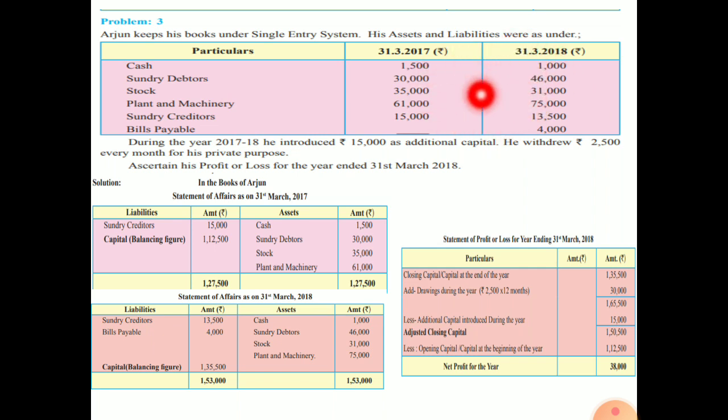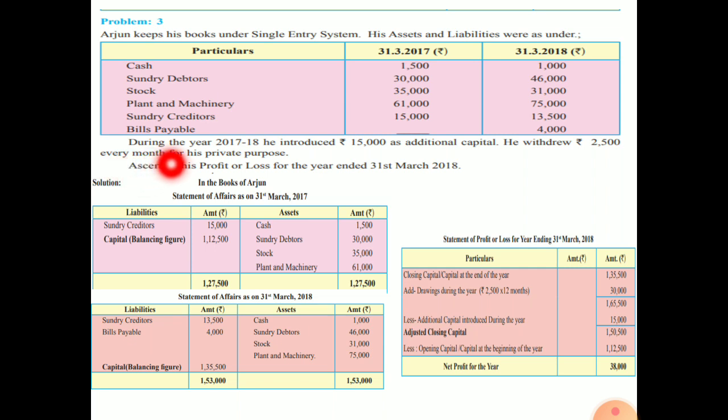Now in the statement of affairs we are going to prepare the opening balance and the closing balance. Okay, so which is the opening balance and which is the closing balance, we will see. First, what is given: cash 1,500 and 1,000, sundry debtors 30,000 and 46,000, stock 35,000 and 31,000, plant and machinery 61,000 and 75,000, sundry creditors 15,000 and 13,500, bills payable 4,000. These are the details which are given.